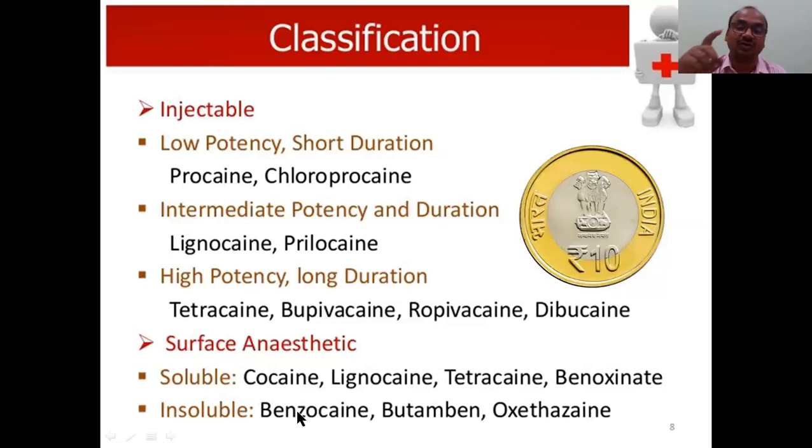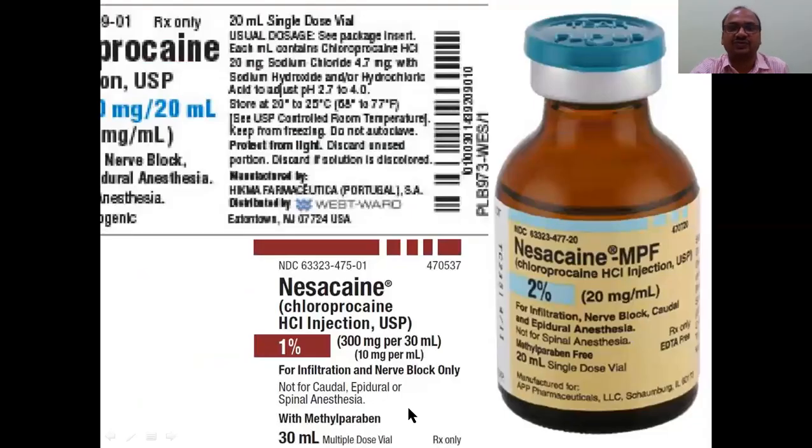In the exam, they will ask you to find the local anesthetic which is available in both forms, injection form as well as gel form or ointment form or topical form. Insoluble ones are like benzocaine. See here: benzocaine, butamben, oxethazaine. All these you have to practice well for easy remembrance.